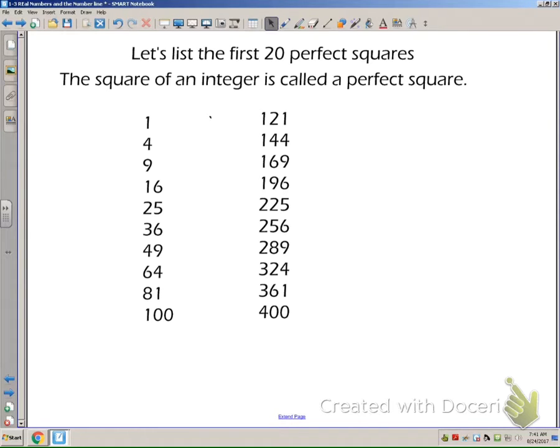Know that the square root of 1 is 1. The square root of 4 is 2, because 2 times 2 is 4. The square root of 9 is 3. 3 times 3 is 9. When you keep on going all the way up to 100, we know that 10 times 10 is 100. We could go over here. Square root of 400 is 20, because 20 times 20 is 400.